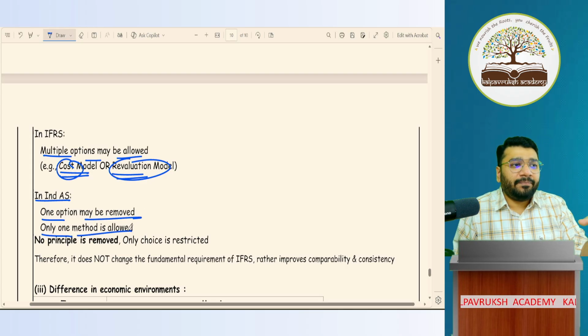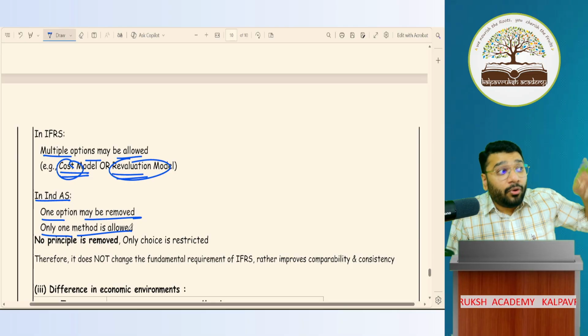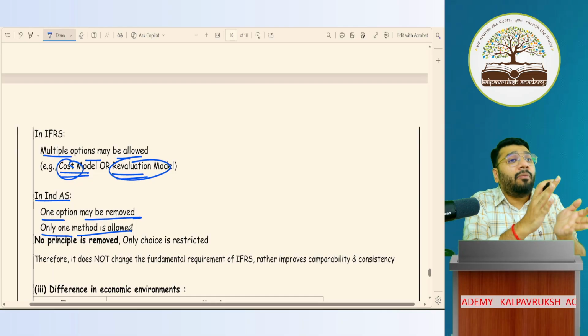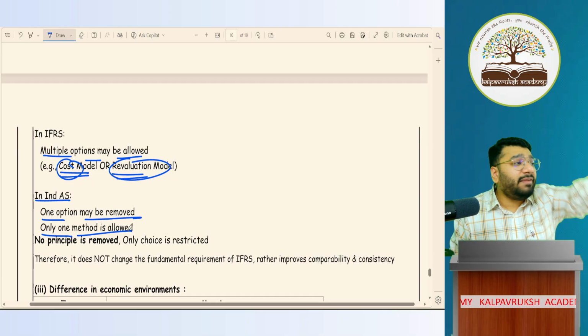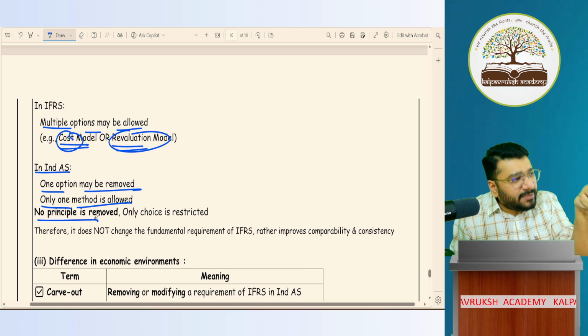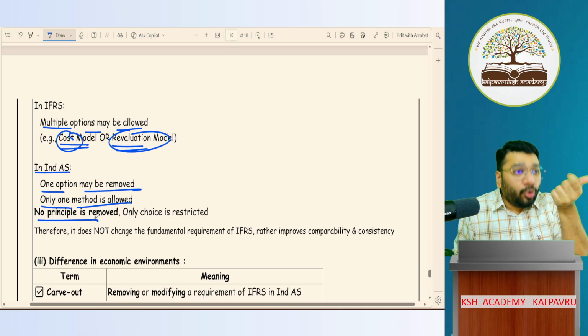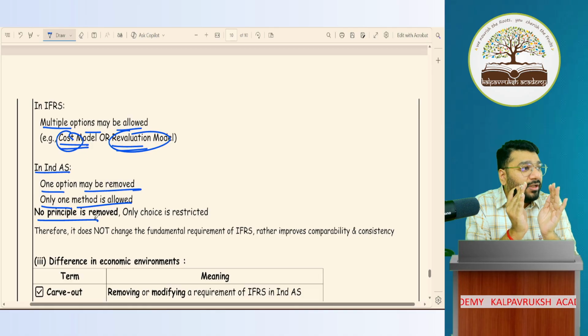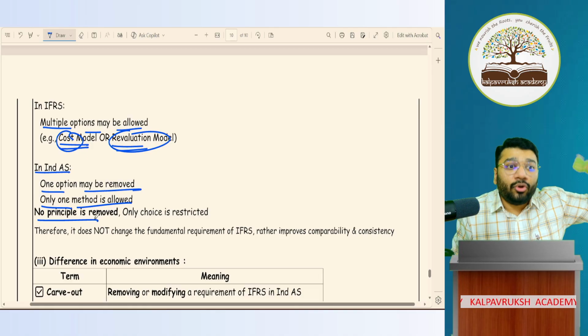This is one example. If there are 6 options, 4 removed, 2 allowed. Or if 6 options are there, 3 removed, 3 allowed. It can be in any combination. So whatever Ind AS has decided, we have to go with that. So here, are we trying to change the principle? Are we trying to change the rule here? No. We are telling that since you gave multiple options, we are just limiting the options. Does it mean that we are removing the principle? No. Are we changing the rule? No.